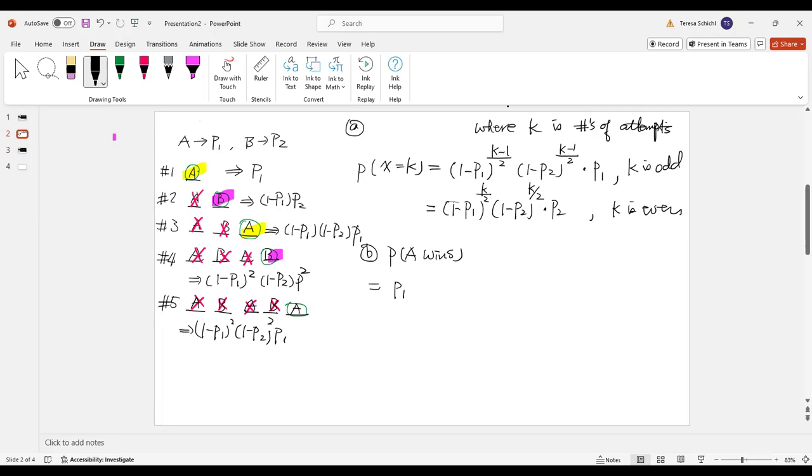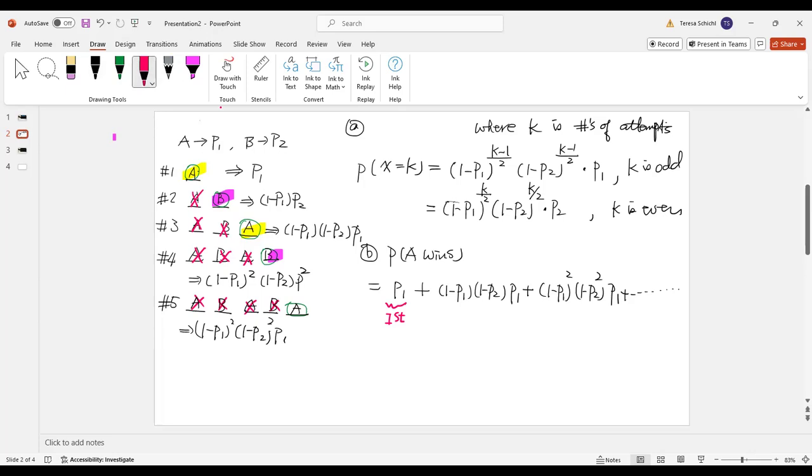Or A could win, so remember, this is the first trial, right? Or A could win on the third one. So that will be (1 minus P1), (1 minus P2), then P1. Or A could win on the fifth one, right? So it's (1 minus P1) squared, (1 minus P2) squared, P1 here. Okay, then dot dot dot to infinity, right?